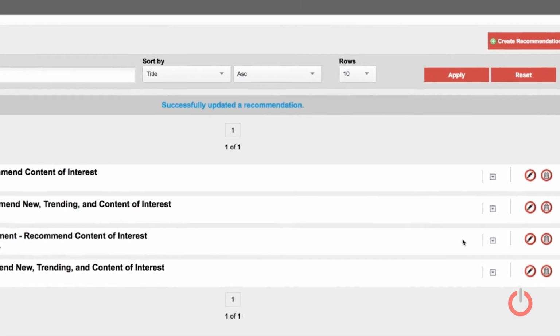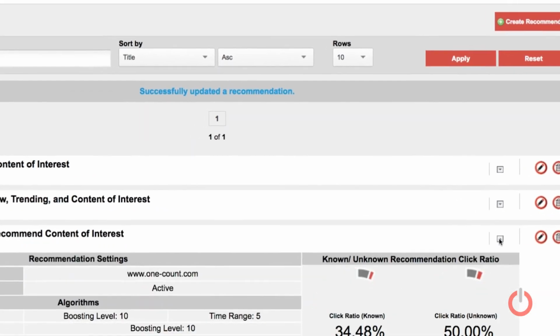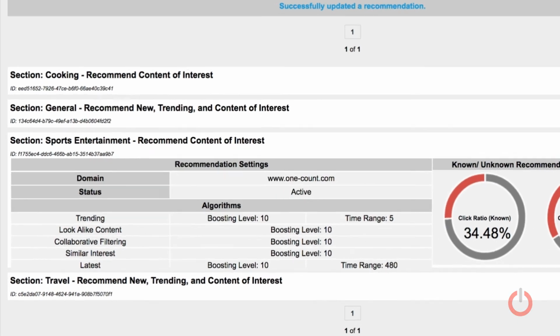Analytics for each content recommendation algorithm are reported within ONEcount to monitor clicks and get insights on performance.